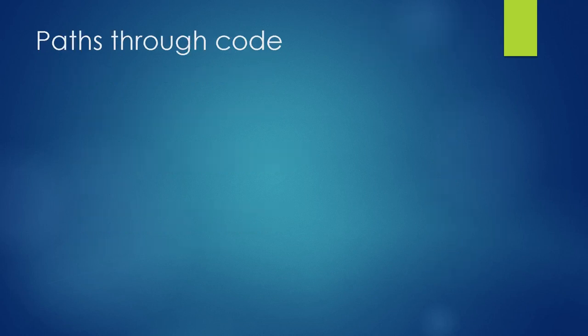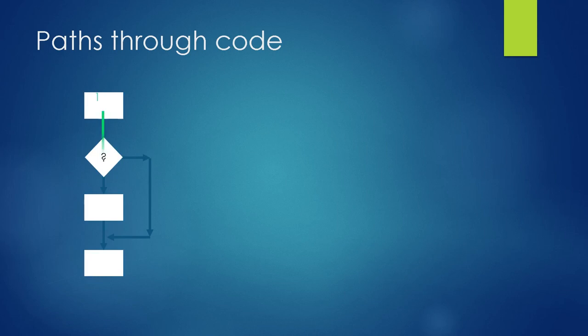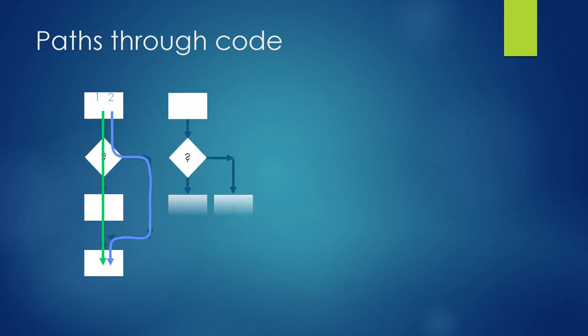Now we are going to see path through the code. Consider this first flowchart. For decision coverage, we have to consider the decision outcomes of the branches. This flowchart is going to have one decision node, and the outcome will be either the true path, which is represented with the green line, or the false path.